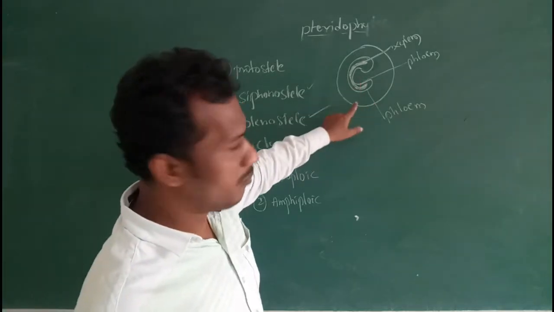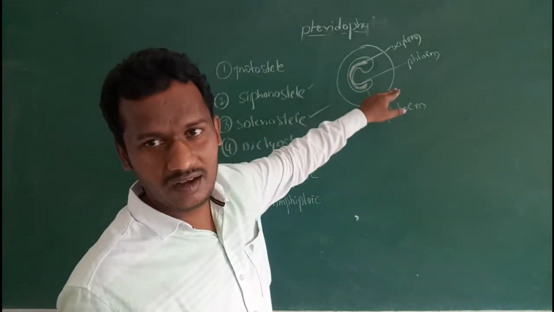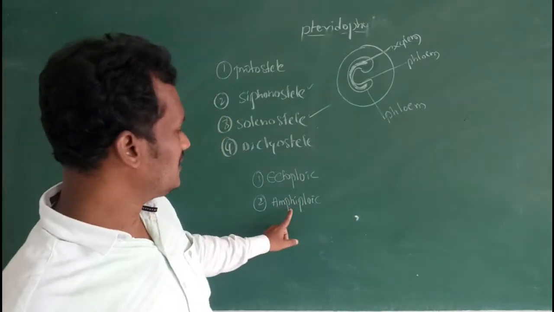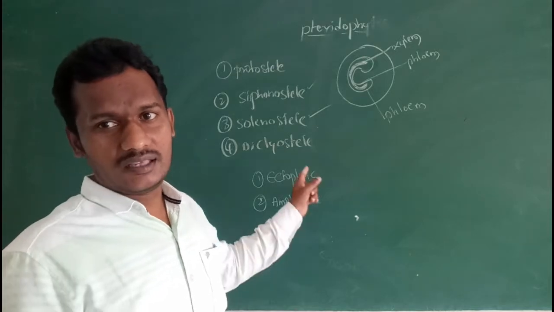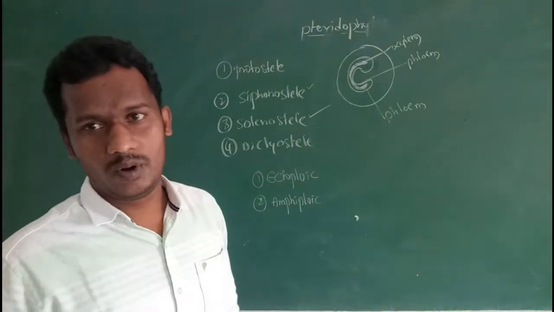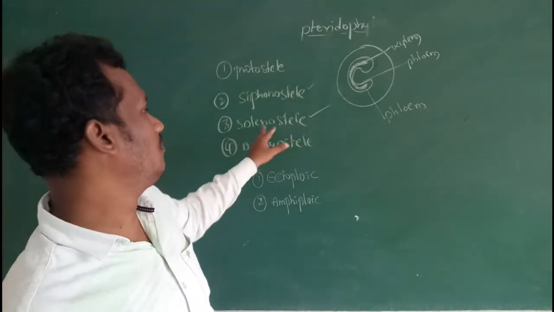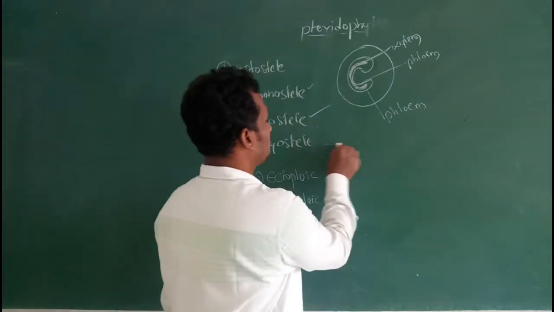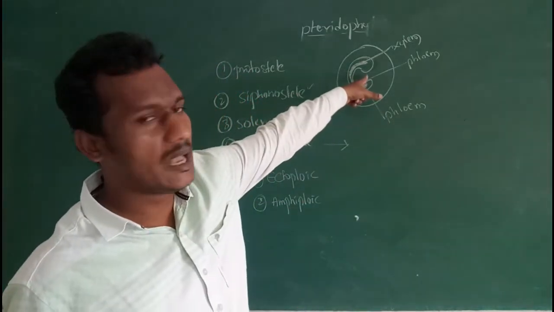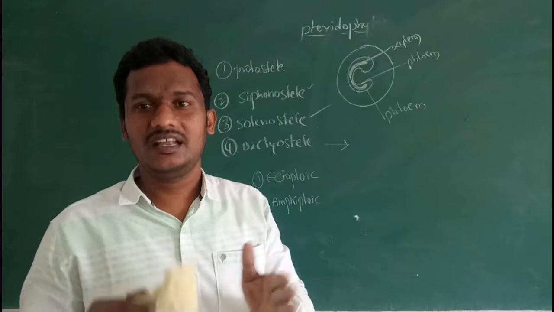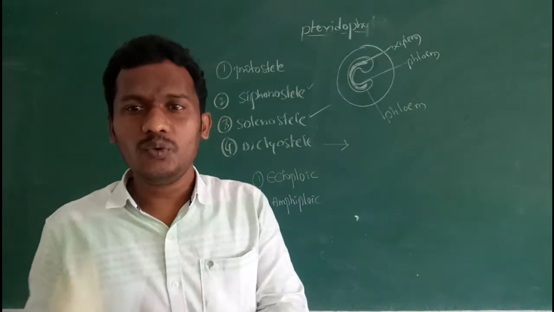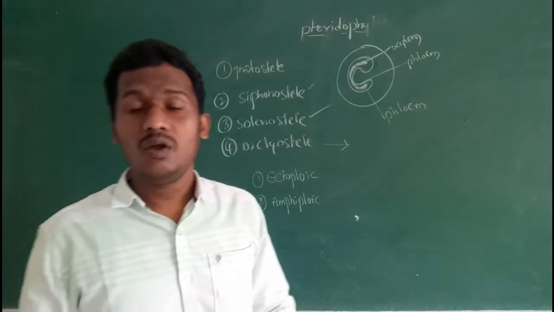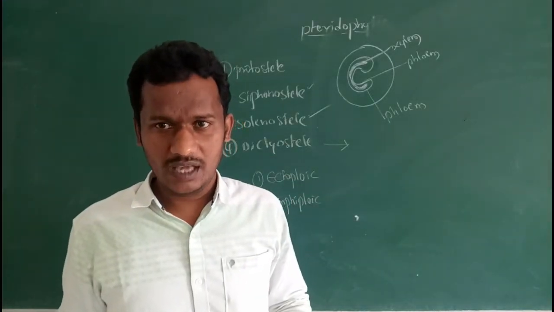If phloem is present on both sides, external and internal to the xylem, this is known as an amphiphloic solenostele. Some species of lycopodium are examples for solenostele. Next one, dictyostele. In this, leaf gaps are in a scattered condition. That means a limited number of leaf gaps are present. Next, in dictyostele more leaf gaps are present.